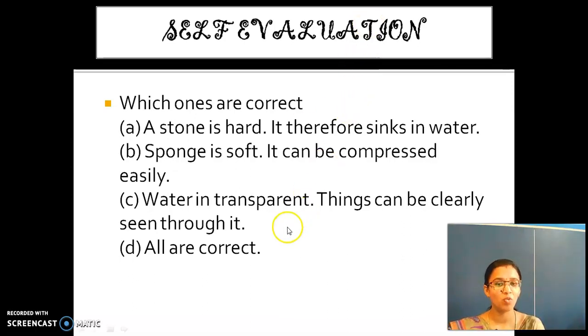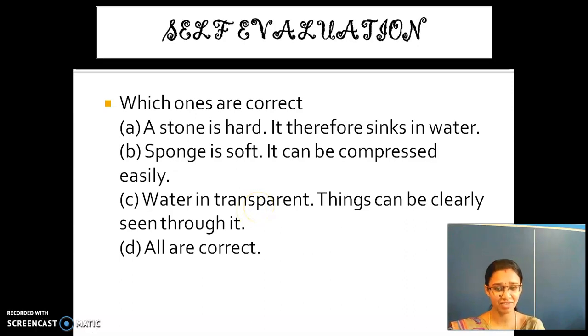And the next one: water is transparent. Is water transparent or not? Things can be clearly seen through it. Yes, water is a transparent material, we are able to see things through it. So which is the correct statement here? All three statements are correct.